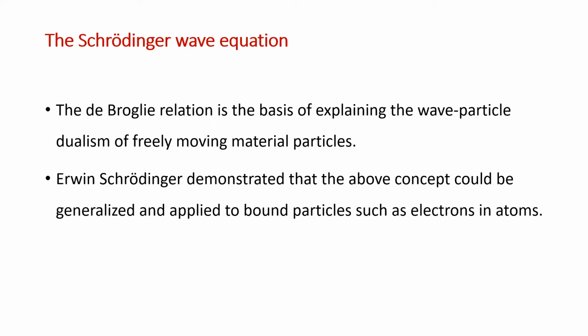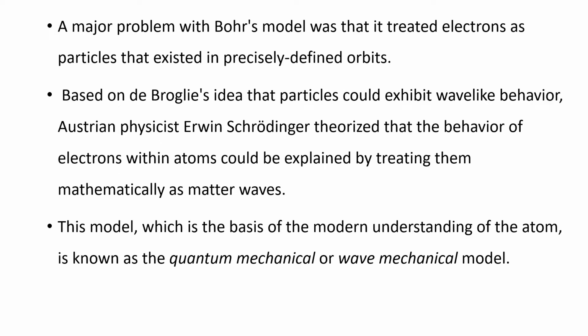Erwin Schrödinger demonstrated that the above concept could be generalized and applied to bound particles such as electrons in atoms. A major problem with Bohr's model was that it treated electrons as particles that existed in precisely defined orbits. Based on de Broglie's idea that particles could exhibit wave-like behavior, Australian physicist Erwin Schrödinger theorized that the behavior of electrons within atoms could be explained by treating them mathematically as matter waves.